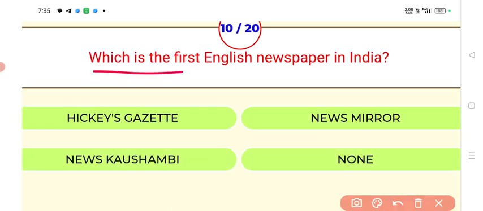Which is the first English newspaper in India? Answer, Hickey's Gazette. Hickey's Gazette is the first English newspaper in India. Next.